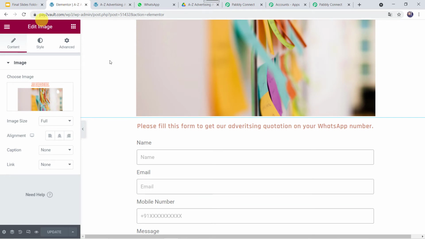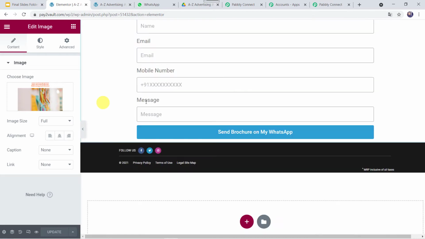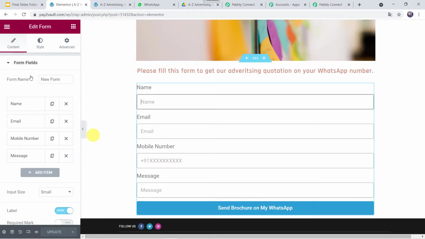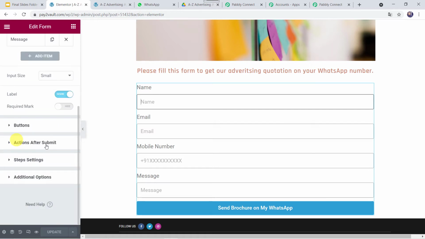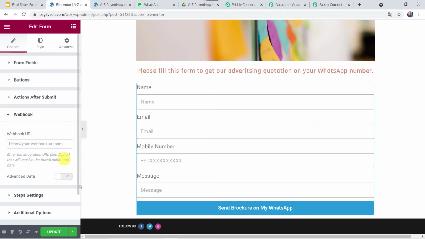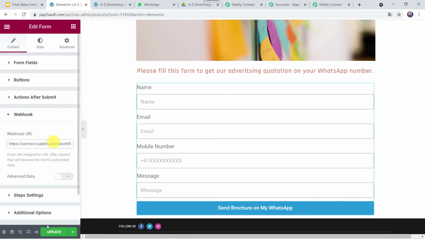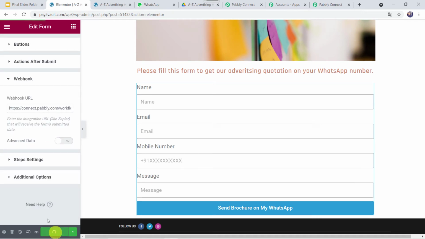Okay, so this is a website page which I have already created using my WordPress account. Here, I'll just come to this form section. Here, on the left side, we can find the Actions After Submit option. Just click on this. And here in the add action, we have to just click on this plus sign and we have to select webhook over here. Now as soon as we click on webhook, we can see a webhook is activated over here. Simply click on webhook and you have to paste the webhook URL here, the URL which we have copied from Pabbly Connect. Okay. Now once the webhook URL is added over here, click on update. Now we can see that it is updated.